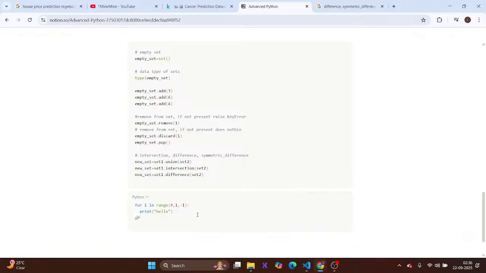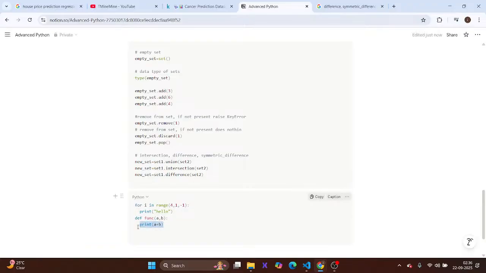And you could also define a function by def function name, and we could also pass arguments here like a comma b and return a plus b. Now it doesn't mean that a function should return, it could also print.